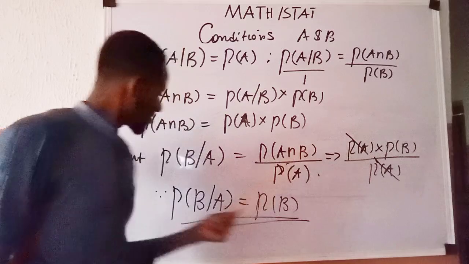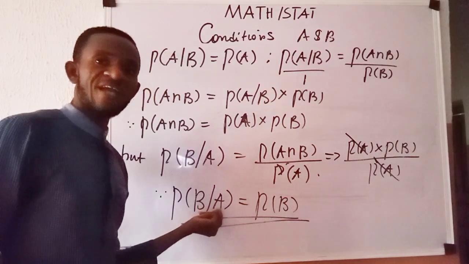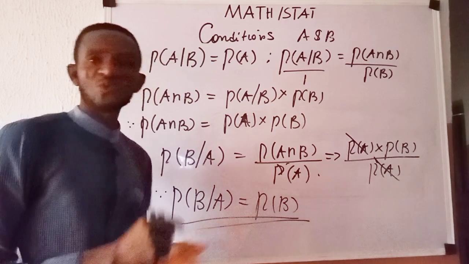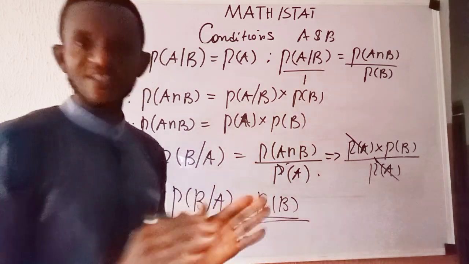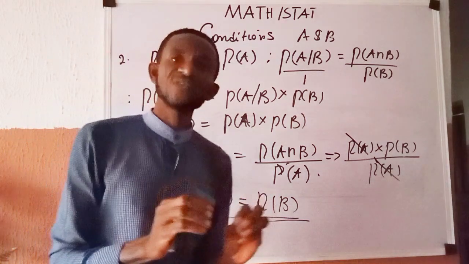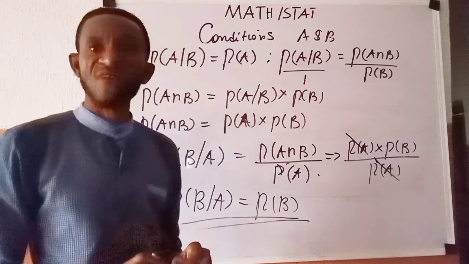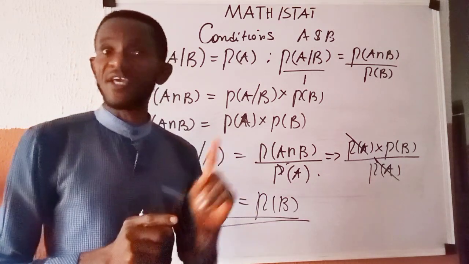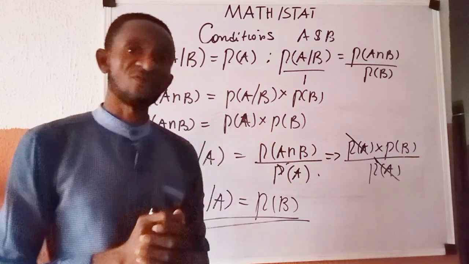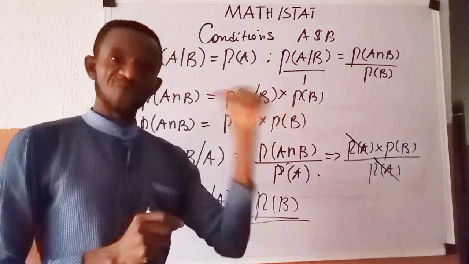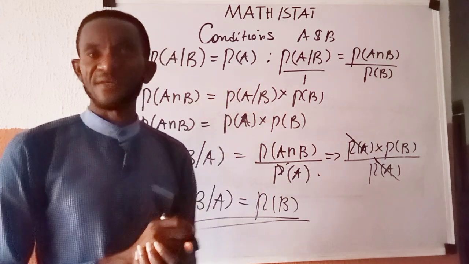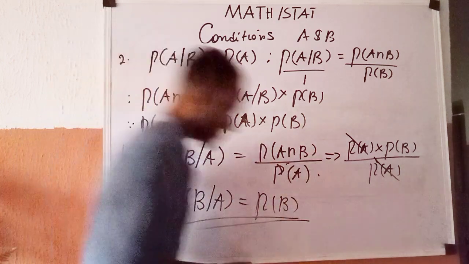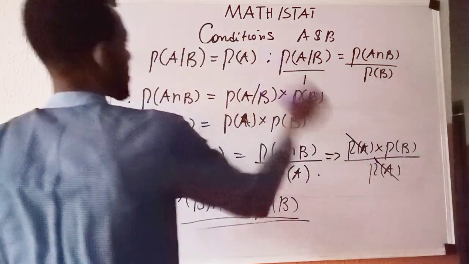That is, the knowledge of A occurring earlier didn't change the probability of B occurring. It still returns P of B. That is the second condition, which they say A and B must satisfy if A and B are independent, or if A is independent of B, B should be independent of A. That second condition is proved. We move to the third condition. So permit me to clean this.